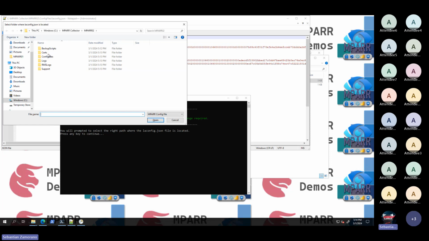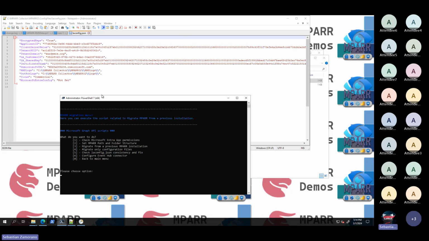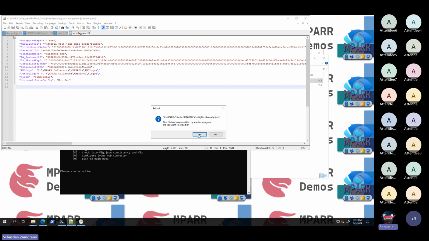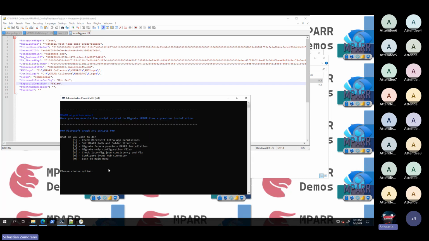I will look in the config file, LA config file, open, press any key, and let's see what happens with the file. Reload, and now I have the new information. If you have an even older version of the LA config file, the Microsoft Entra config doesn't exist either, and this one can be added to that configuration.